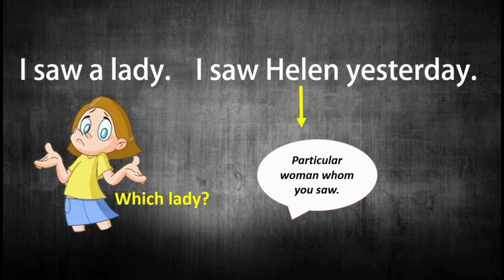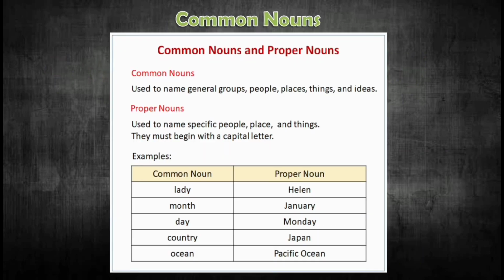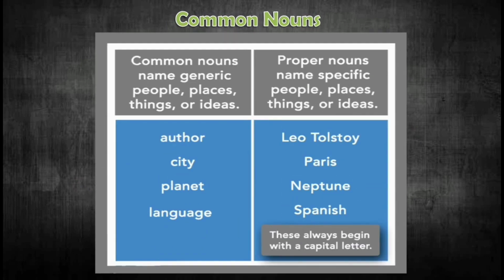Look at the second example. If you say a month, you do not know which month. But if you say January, you know which month it's January. So the words like lady, month, day, country, ocean, etc. are common nouns because they are the general names. On the other hand, words like Helen, January, Monday, Japan, and Pacific Ocean are proper nouns because they are particular names. Some more comparative examples of common and proper nouns are on your screen.